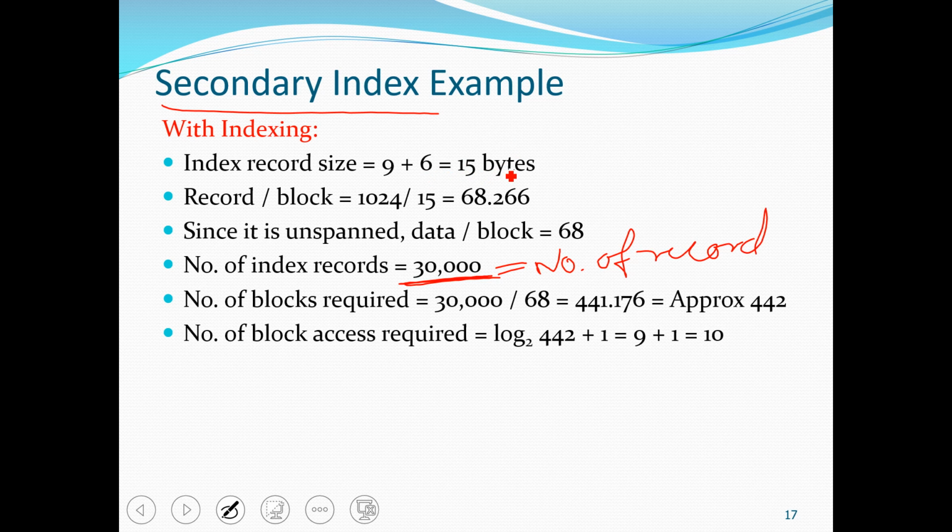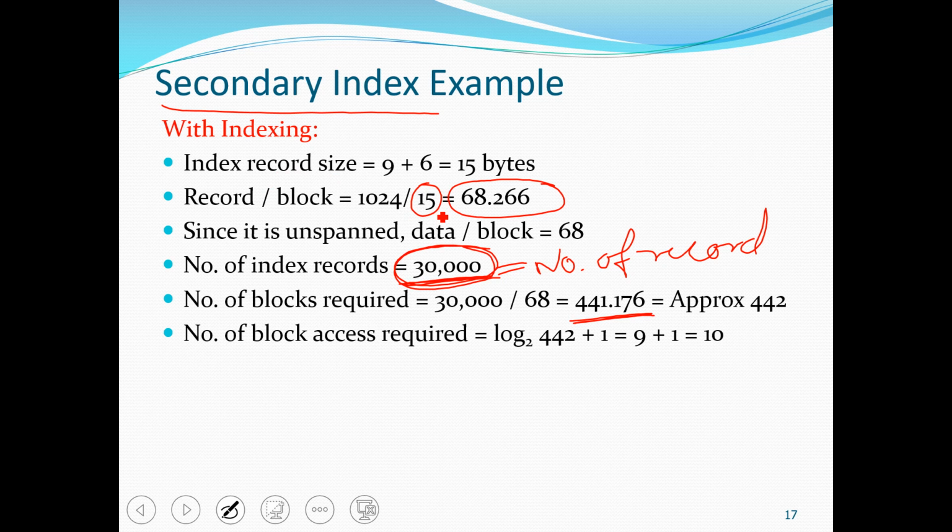While in primary index, we require one entry for each block, so the number of index records is equal to the number of blocks. But in secondary index, we require an index entry for every record. Therefore, the number of index records is equal to the number of records. So in total we need to store 30,000 index records, the size of each index record is 15 bytes, and the blocking factor for index records is 68. So the number of blocks required to store 30,000 index records is 441.176, that is approx 442.